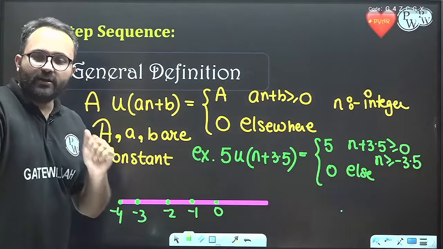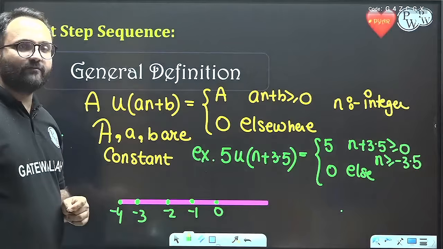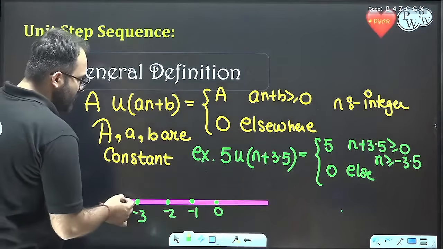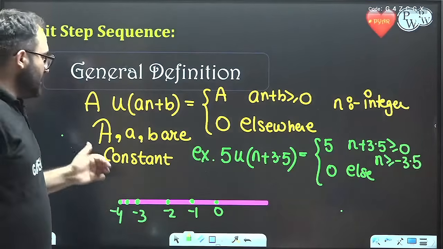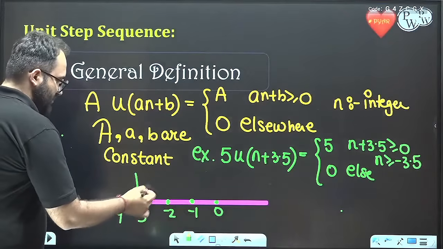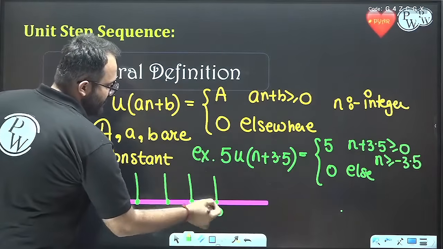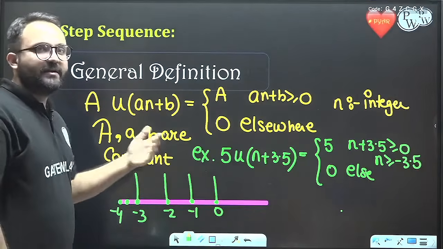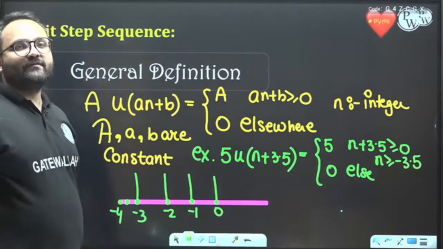Now for n to be integer, n greater than or equal to minus 3.5 means this signal will not start from minus 3.5. Rather, it will start from minus 3. So this signal will have value 5 from n greater than or equal to minus 3, not 3.5, because 3.5 is not an integer.